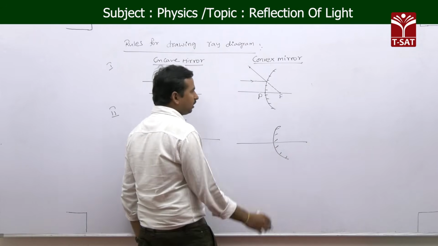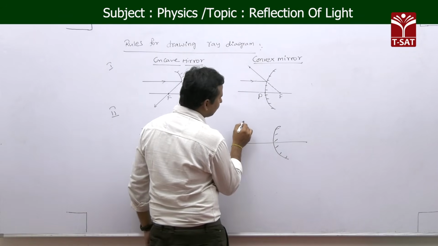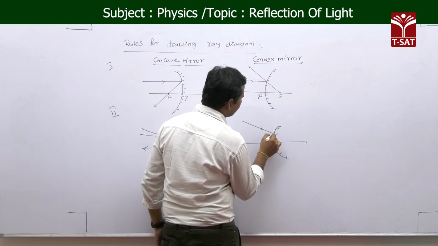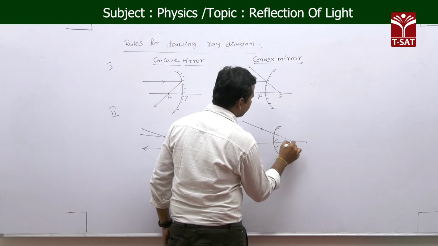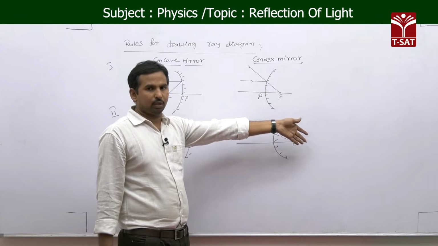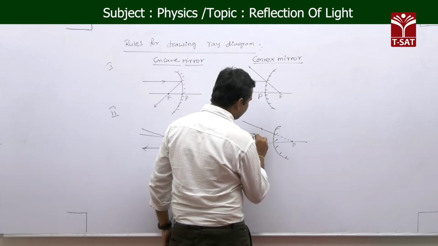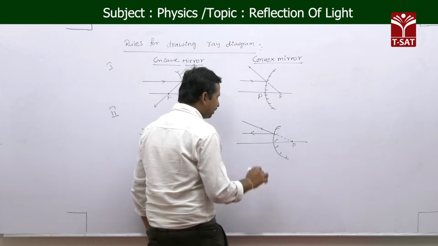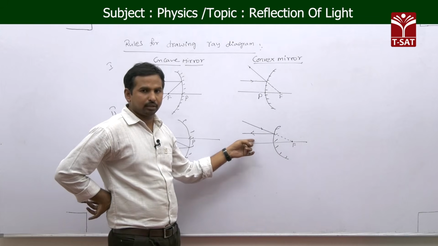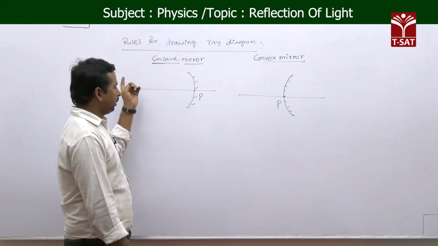As the convex mirror has a virtual focus, now we are taking a light ray that appears to be passing through the focus, like this. It means the light ray is going towards the focus here. After reflection from the convex mirror, the light ray passes parallel to the principal axis, like this. This is our rule 2. Now we will see rule 3.